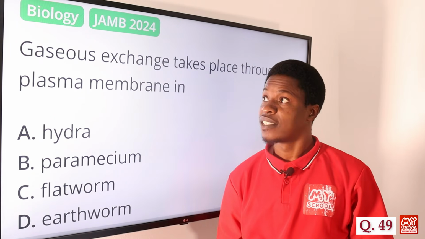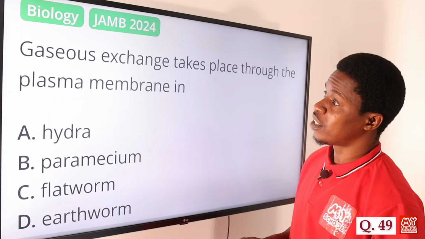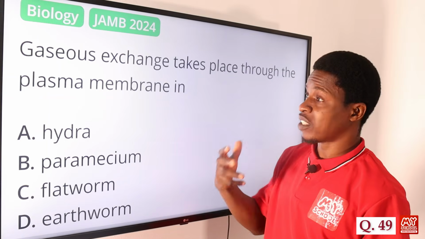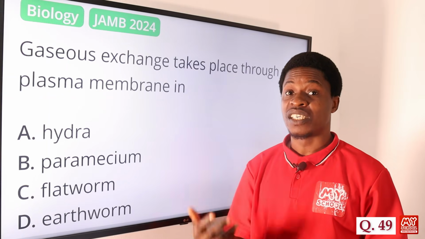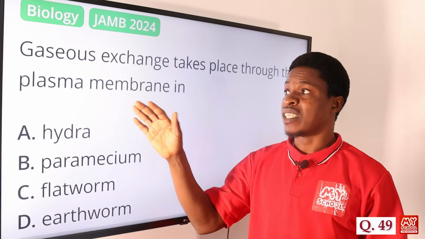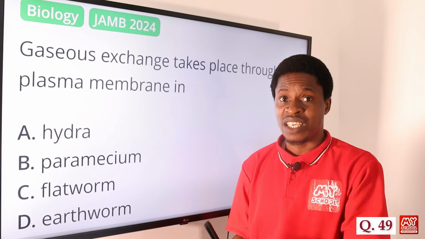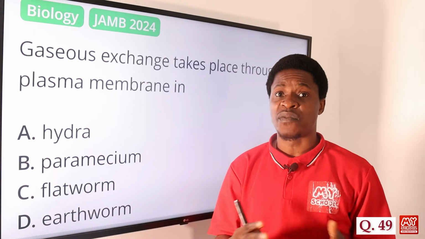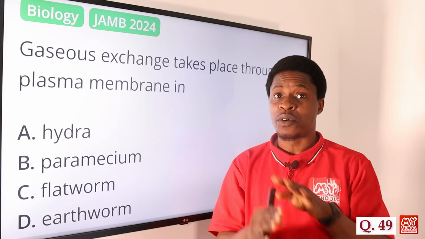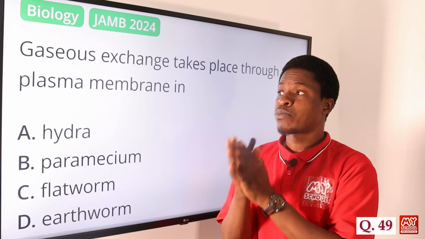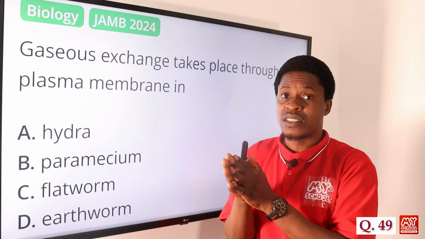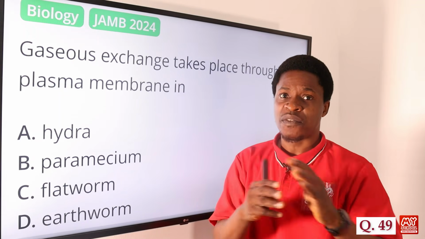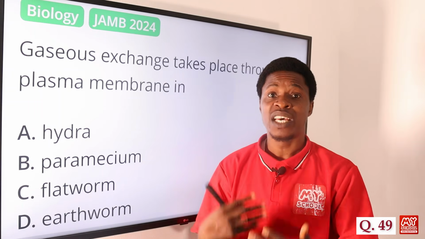Question 49. The gaseous exchange takes place through the plasma membrane in what? Organisms that can carry out gaseous exchange through the plasma membrane do so because they are unicellular organisms. In multicellular organisms, we have different cells, different tissues and different organs that carry out different functions. But in unicellular organisms, some of them use the plasma membrane because they don't have differentiated organs that can carry out metabolic activity.